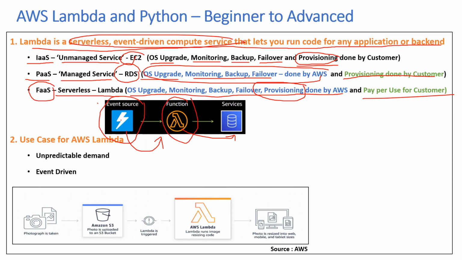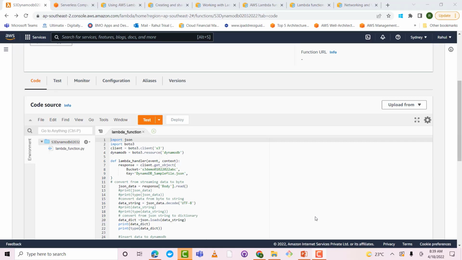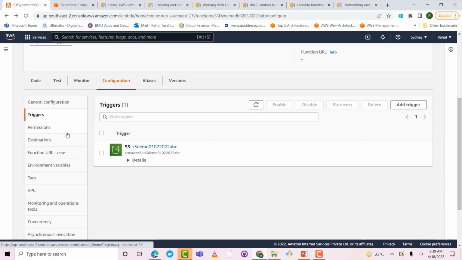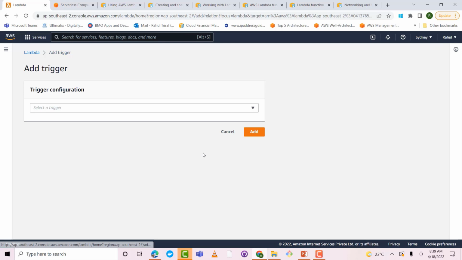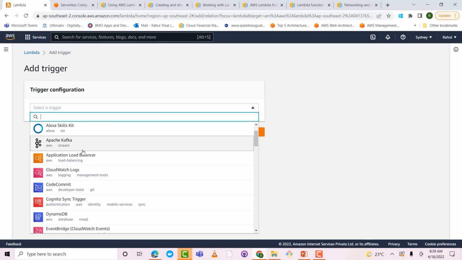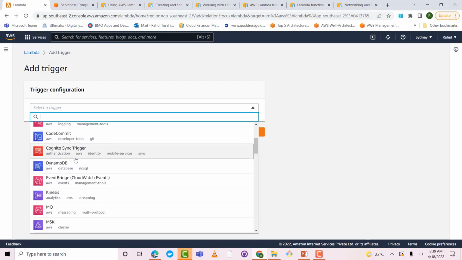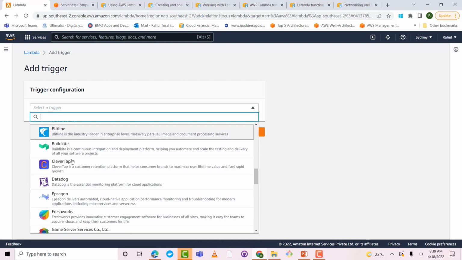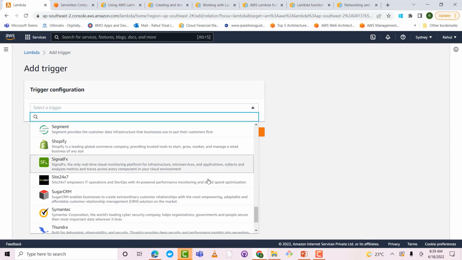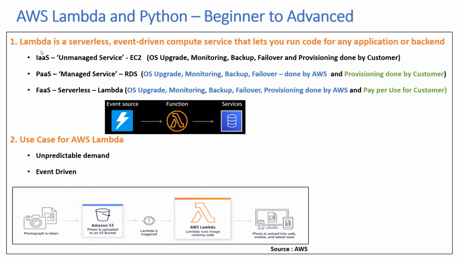So what are these event sources? Let's quickly take a look. I'm here on the Lambda function, and I will just go to Configuration, then Triggers, Add trigger, and you can see all these services can trigger a Lambda function. So it's API Gateway, AWS IoT, Kafka, Application Load Balancer, and there are a large number of internal and partner event sources that can trigger the Lambda function. Okay, so that's more on the definition of Lambda.